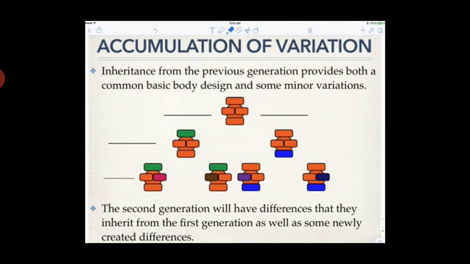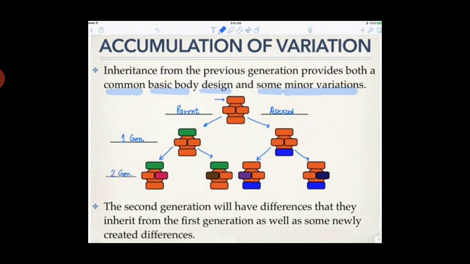Accumulation of variation. Inheritance from previous generation provides both a common basic body design and some minor variations. The second generation will have differences that they inherit from the first generation as well as some newly created differences.